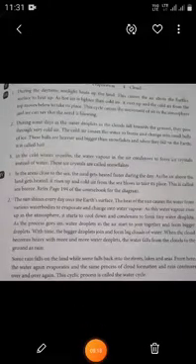Next question, answer the following questions in one sentence. First one is explain in brief how the wind blows. And the answer is during the daytime, sunlight heats up the land. This causes the air above the earth's surface to heat up. As hot air is lighter than cold air, it rises up and the cold air from the top moves below to take its place. This cycle causes movement of air in the atmosphere, and we can say that the wind is blowing.